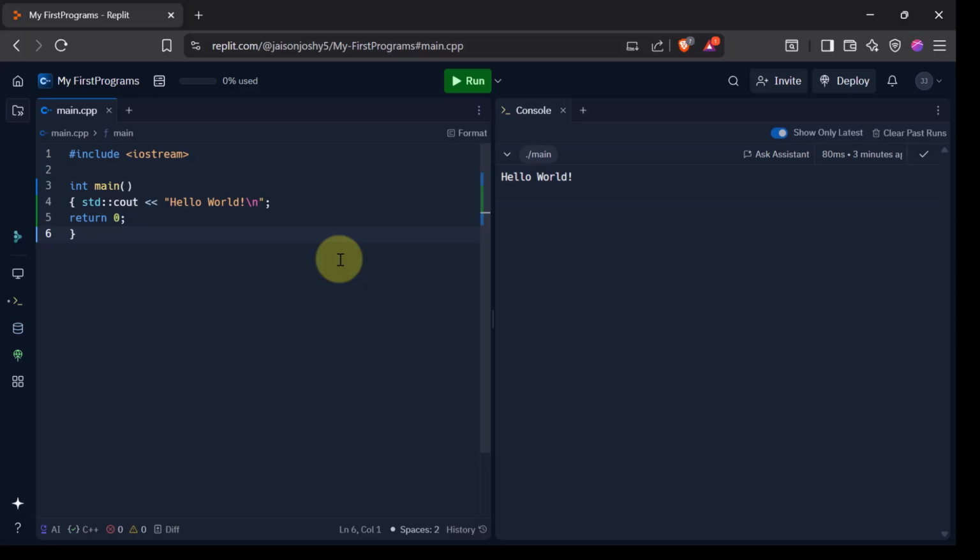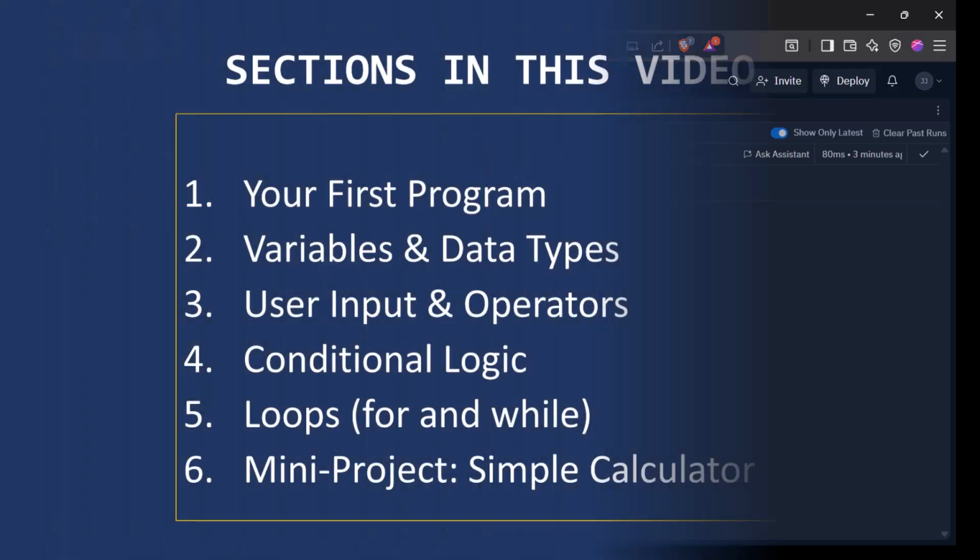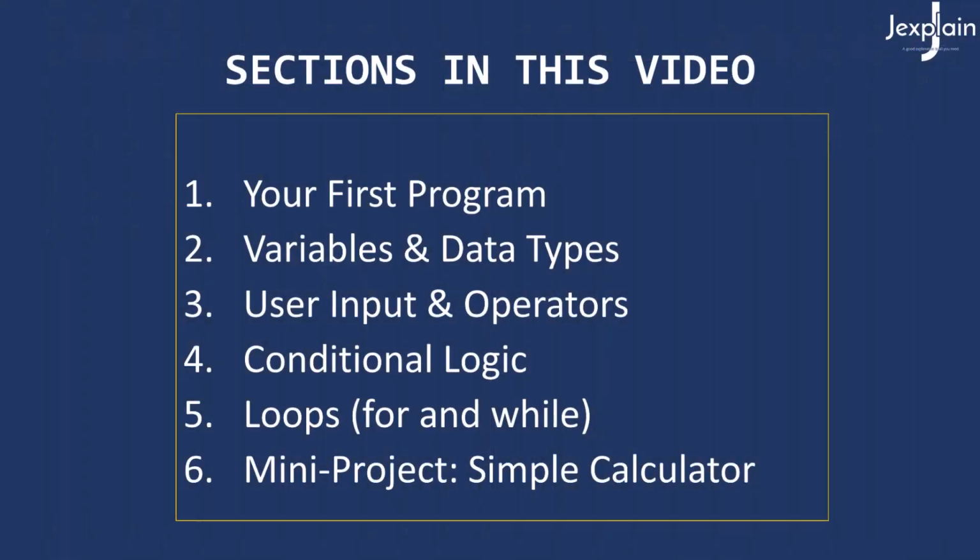Alright, so I hope you're getting a hang of C++ programming now. We will divide this entire video into a few sections. The first section was your first program, which I believe you have understood now. Secondly, we will discuss variables and data types. Then we will see how to take user inputs and make use of operators. Then we will discuss conditional logic, and then loops, and then we will go to a simple mini project, which is a simple calculator. And with that, we will end this video.